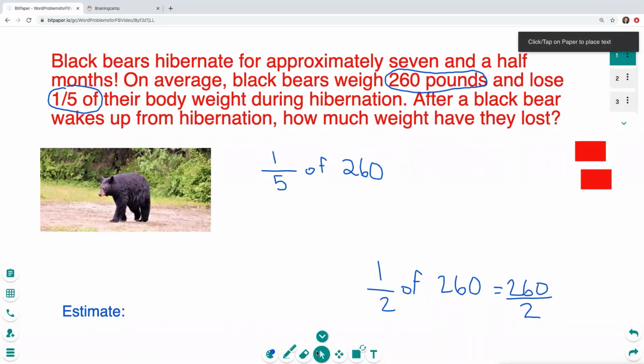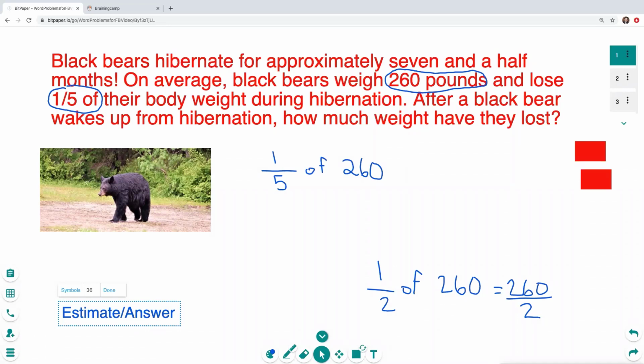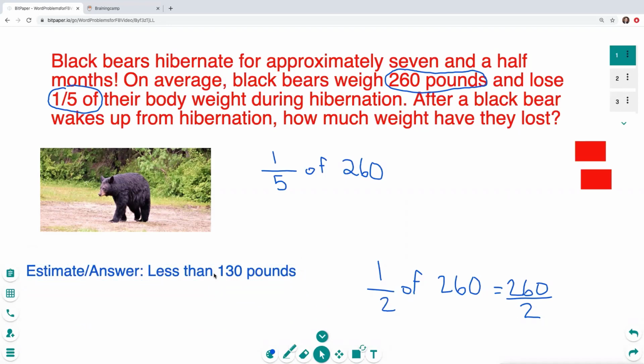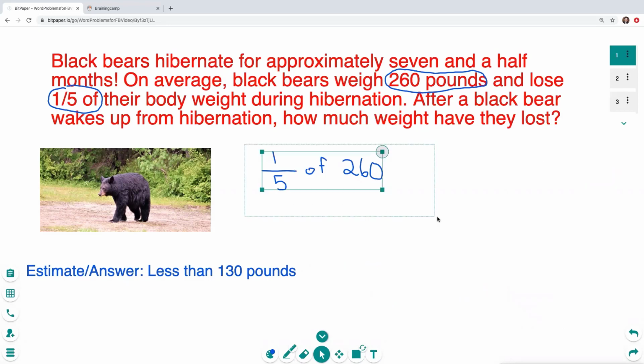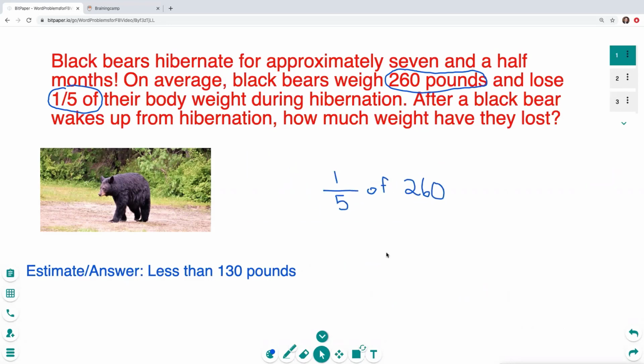So my estimate, I know that my answer is going to be less than 130 pounds. Okay, so after we solve, we can double check that our answer is indeed less than 130 pounds. I'm going to go ahead and erase this part, and I'm going to erase these just to give me some more space. Next, for the exact answer, I need to find 1/5 of 260.